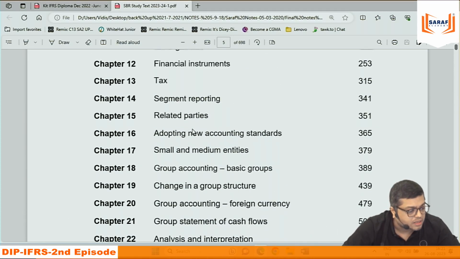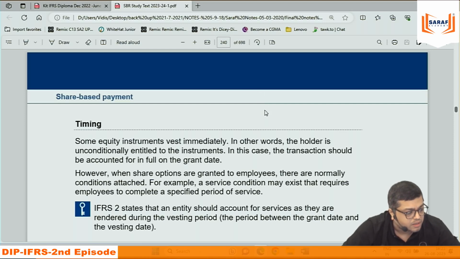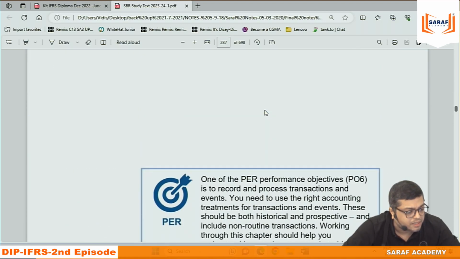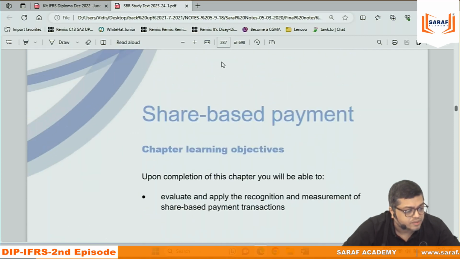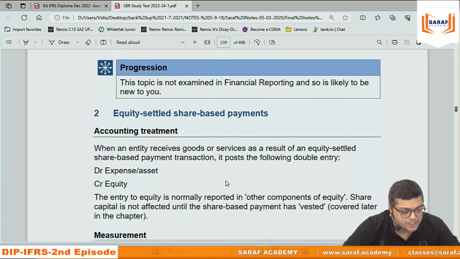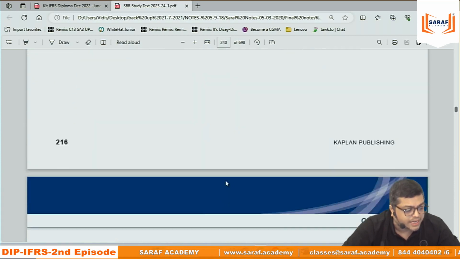This is share-based payments, page number 213. So say around page 240, share-based payment. This is where the chapter starts, page number 237. Here the explanations are written, and in between there are test your understanding 1, 2.